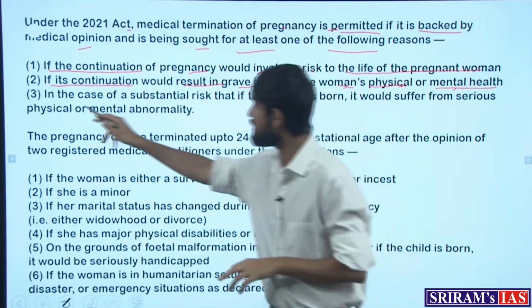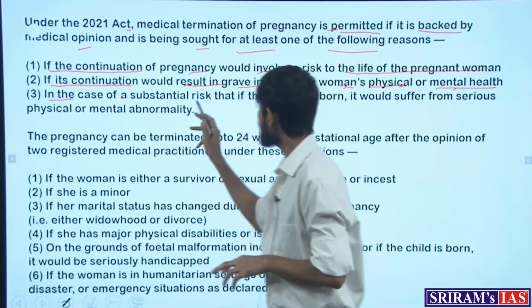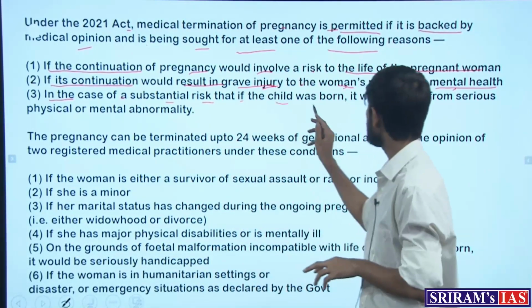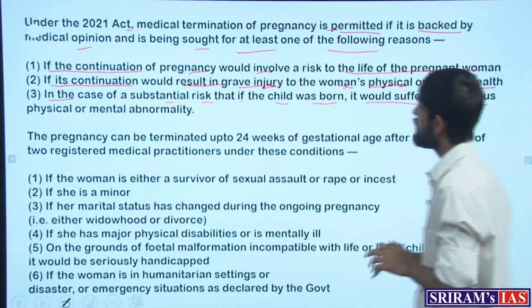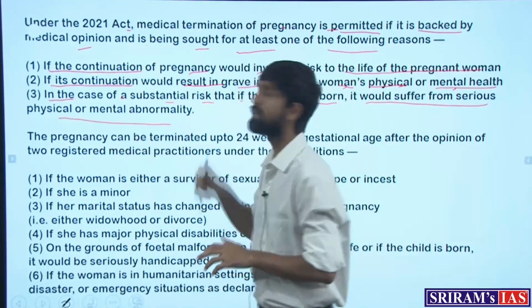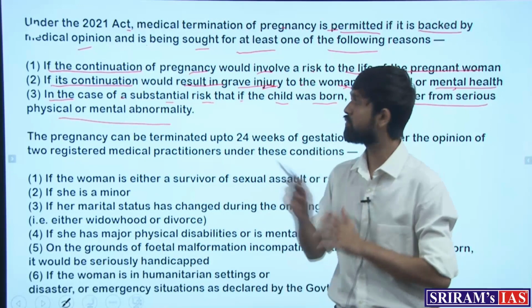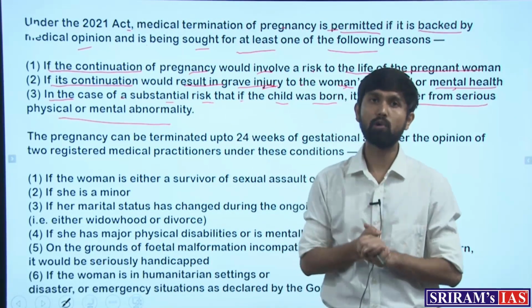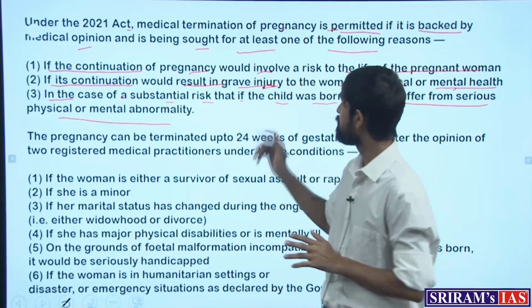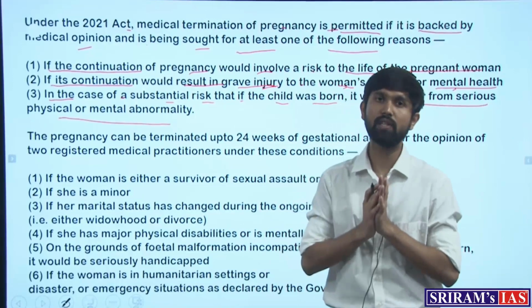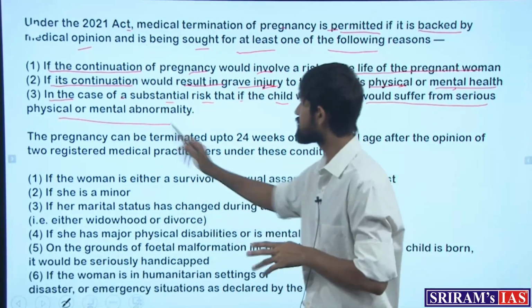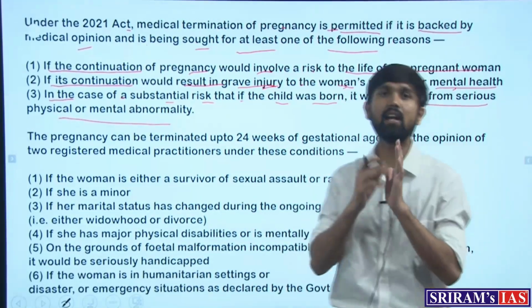And the third reason is in the case of substantial risk that if the child was born, it would suffer from serious physical or mental abnormality. So this is with respect to the outcome of the fetus, where if it is born, there is substantial risk of a physical or mental abnormality.